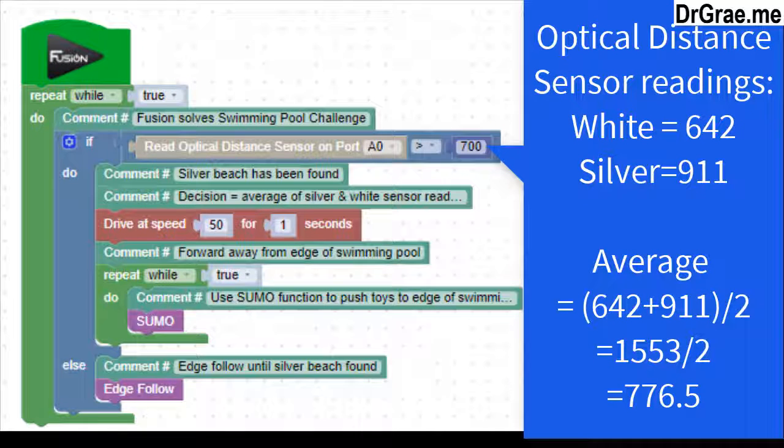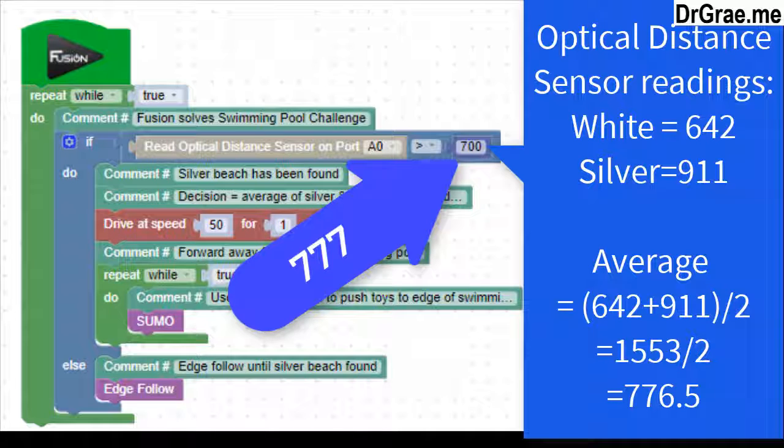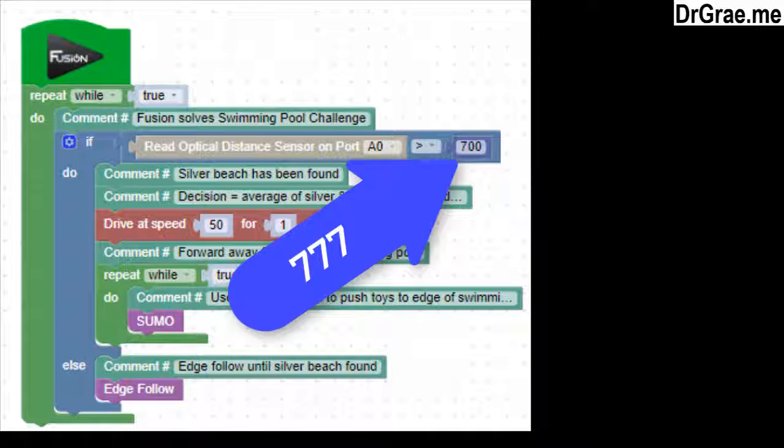In our room, the white value seen by the optical distance sensor was 642, silver was 911. The average of these is 776.5, and so we'll use 777 as the decision point between white and silver.